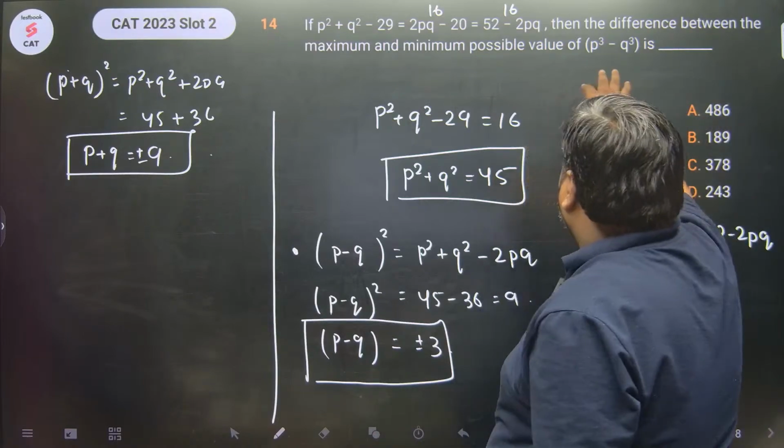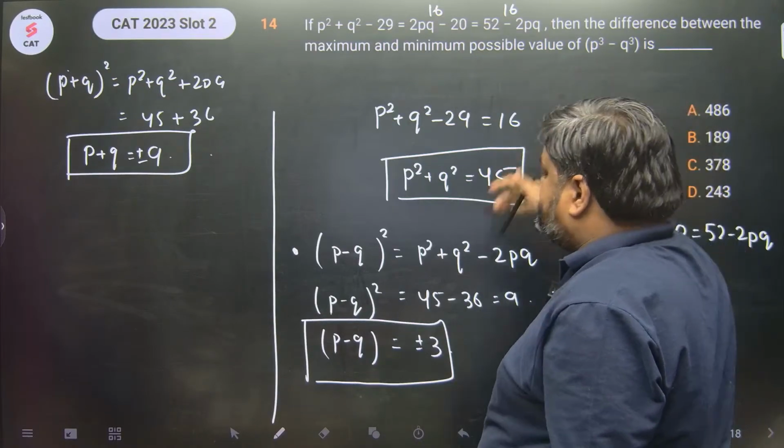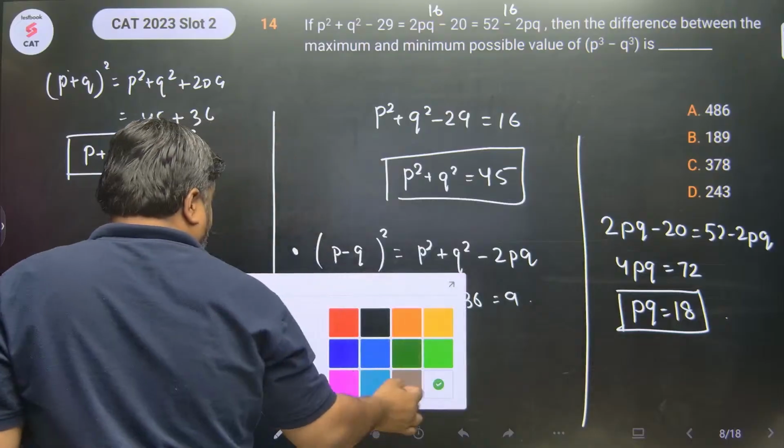What is asked? The maximum and minimum possible value of p cube minus q cube. Algebraic identity. You know this identity.